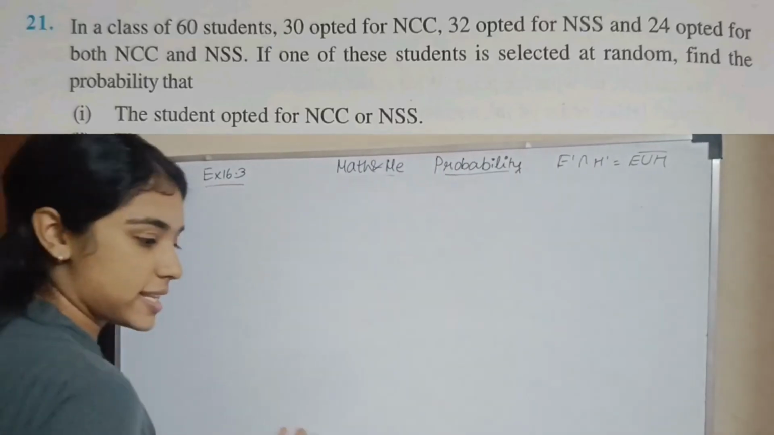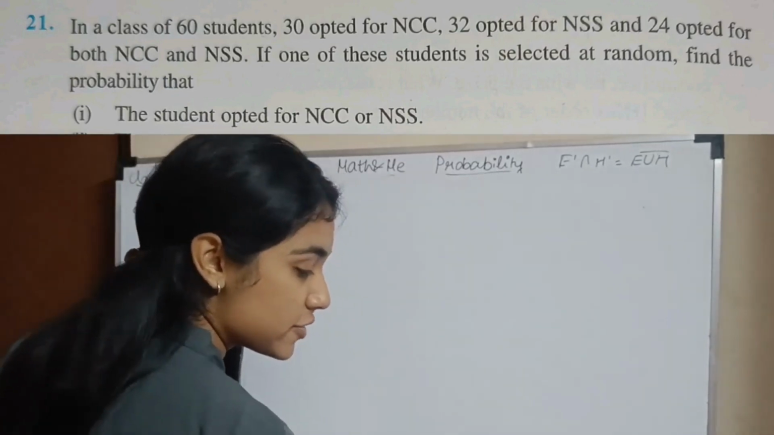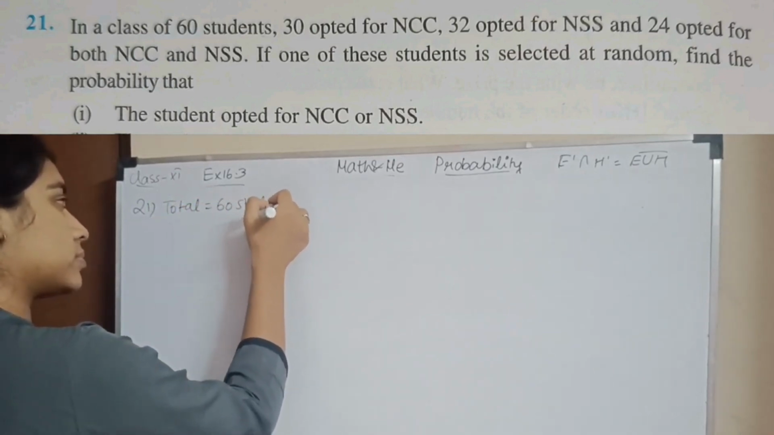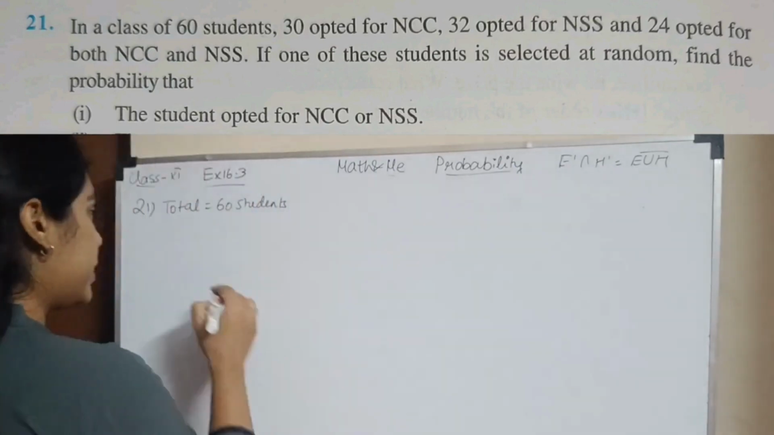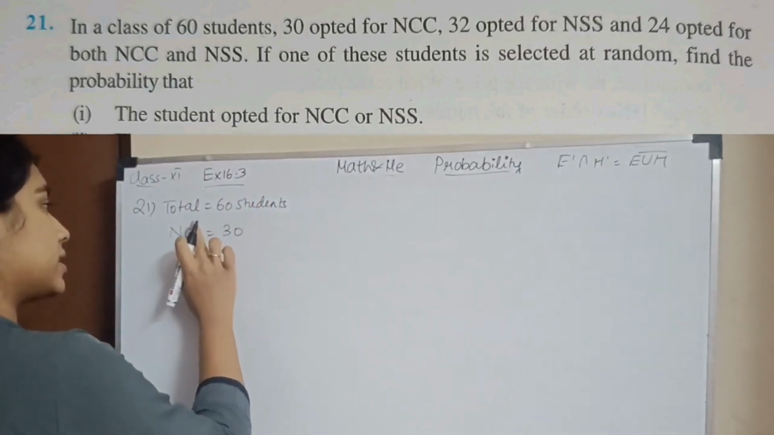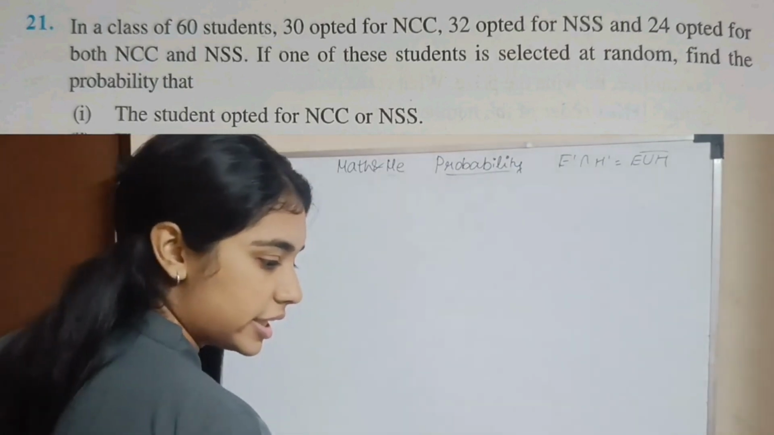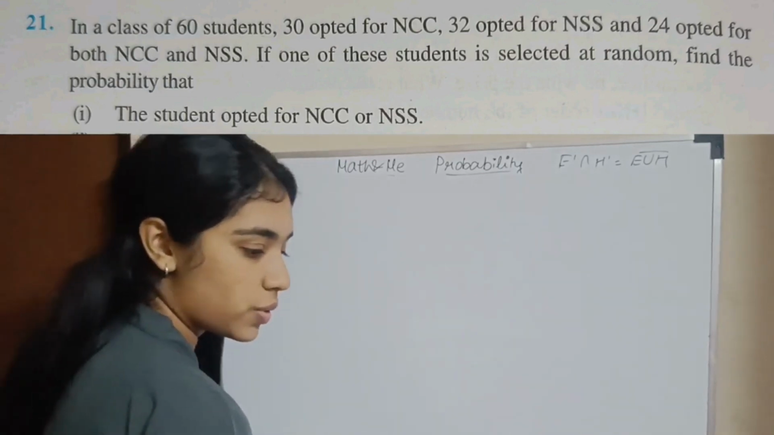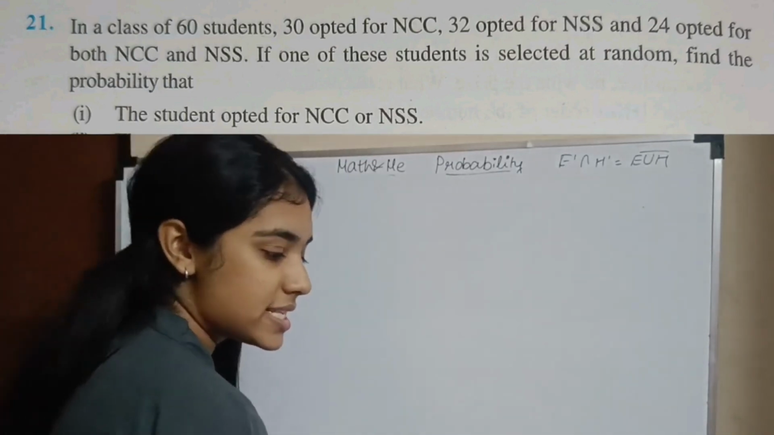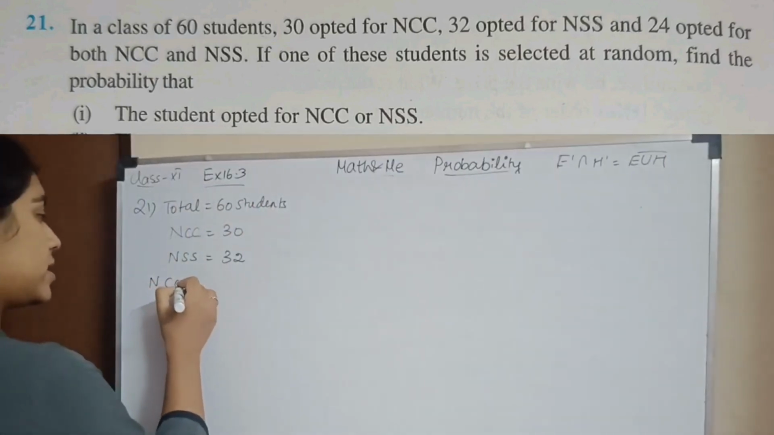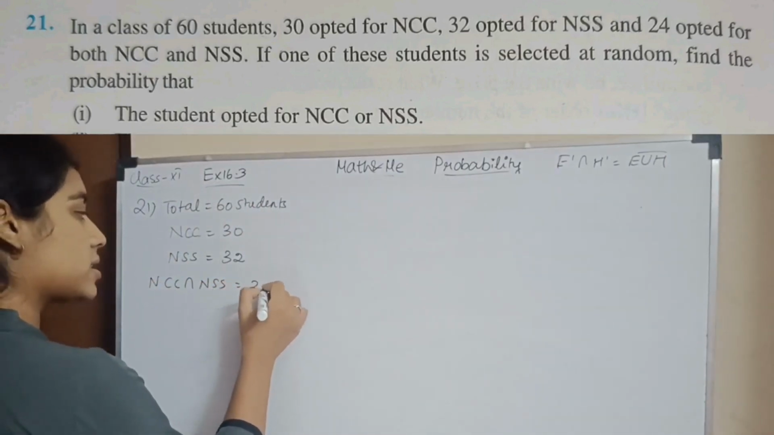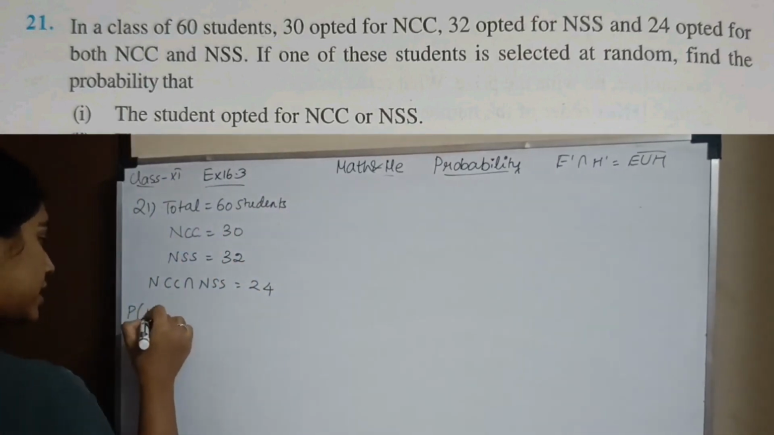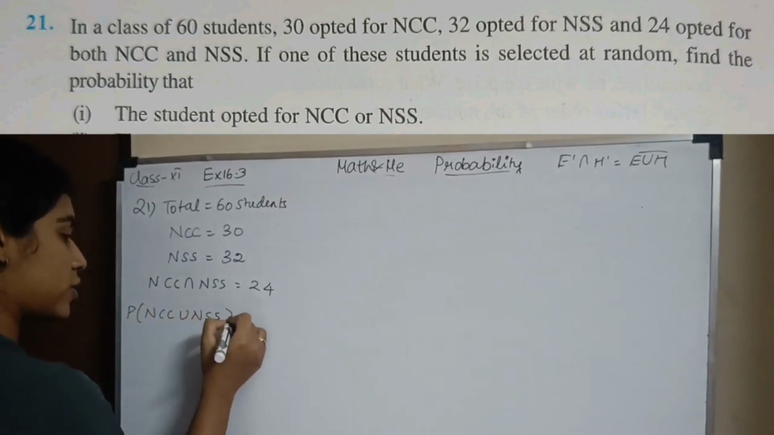Last and final question of the exercise. In a class of 60 students, so total 60 students, 30 opted for NCC, 32 opted for NSS. This is not a probability, it is the number of students. Okay, always understand the question. And NCC and NSS is 24. They are asking the probability that the student opted for NCC or NSS. So they are asking for its probability.